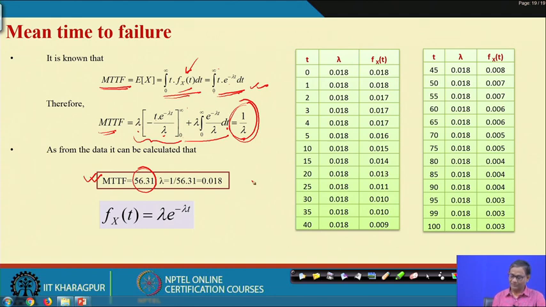So we assume that this follows the exponential distribution. The mean time to failure is computed, so lambda is also computed. What is the value of lambda? 0.018. Then f(t) is 0.018 e to the power minus 0.018 into t.